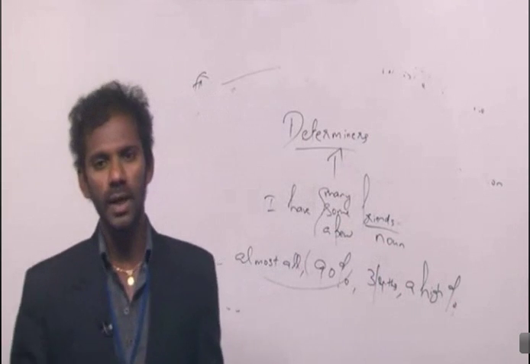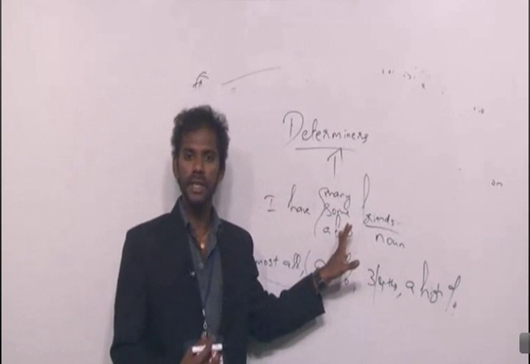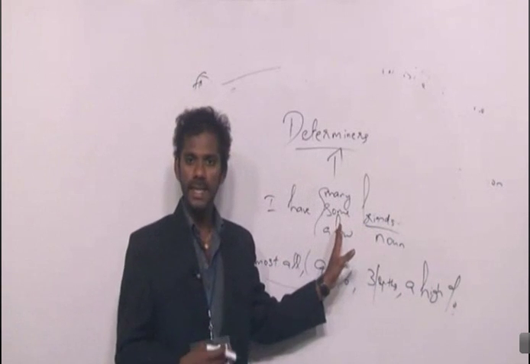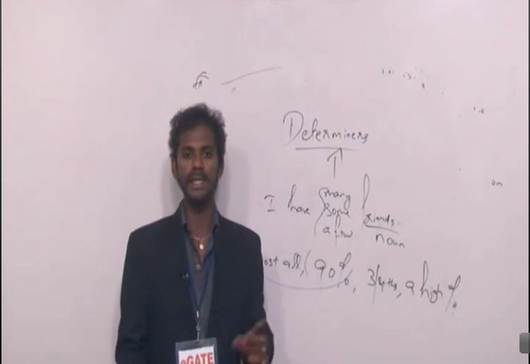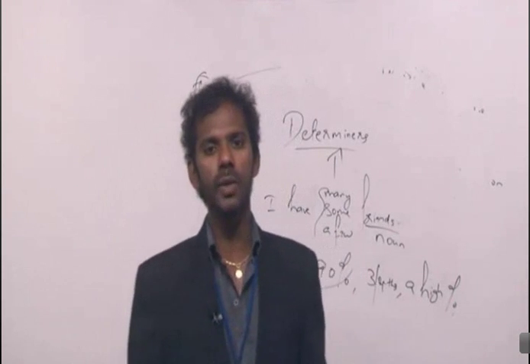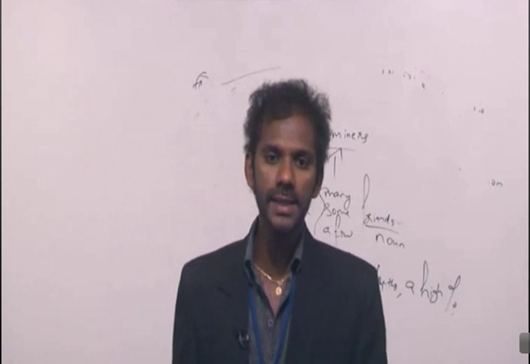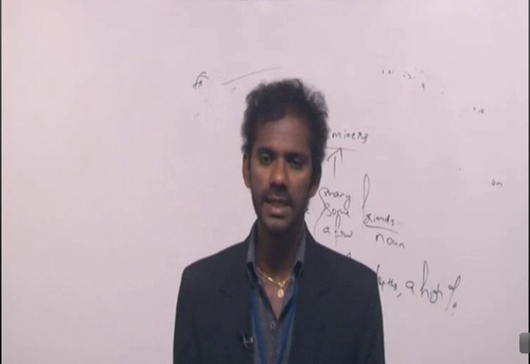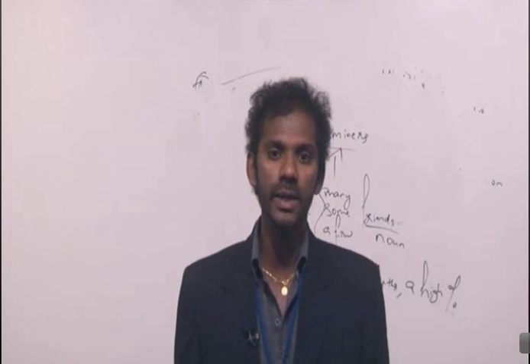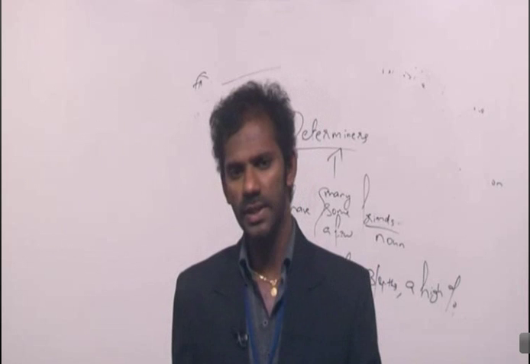A determiner is a word that comes in front of a noun and tells us about the quantity of the noun. So any word coming in front of a noun and telling us about the quantity of the noun is termed as a determiner. Clear? The definition of a determiner is this: a determiner is a word that appears in front of a noun and limits the meaning of the noun. That means, as I said, it tells us the quantity of the noun. Right?